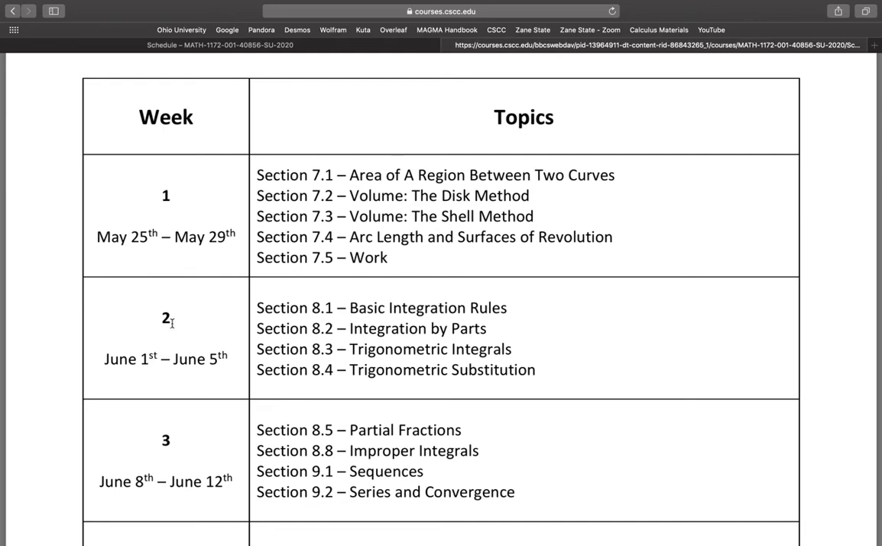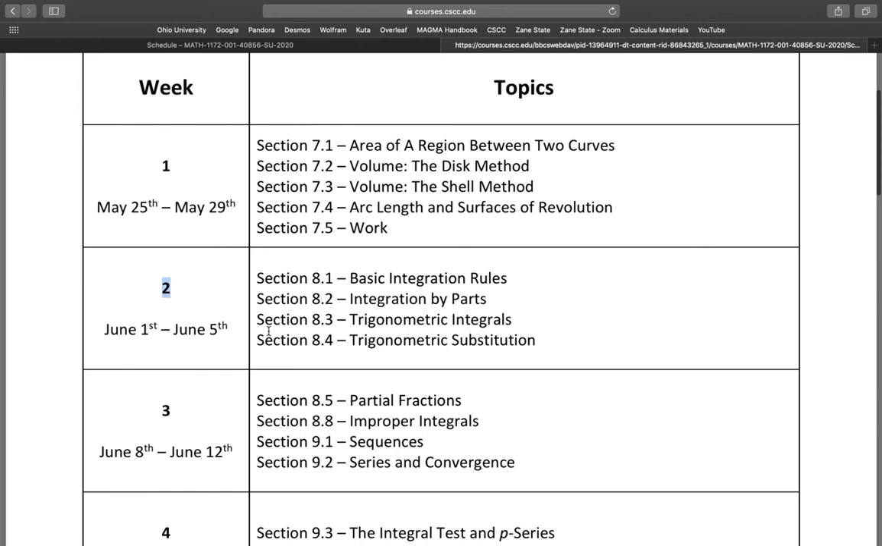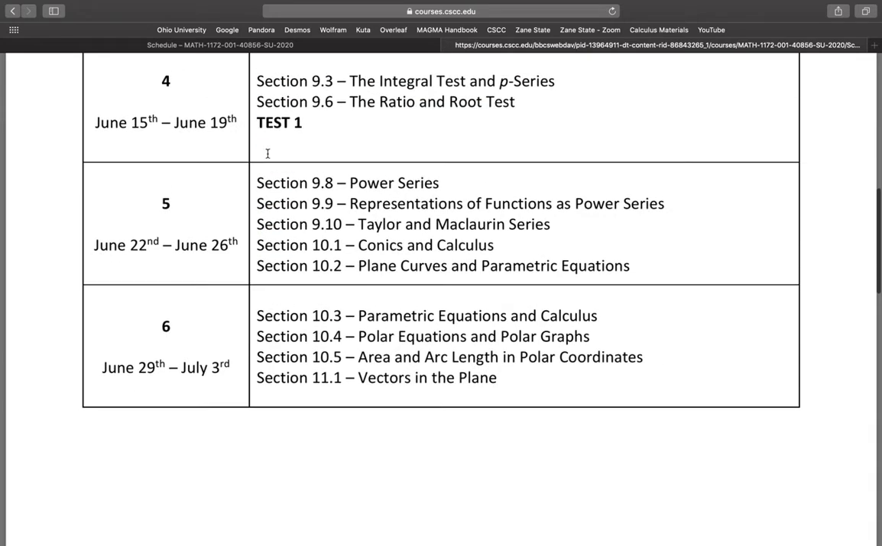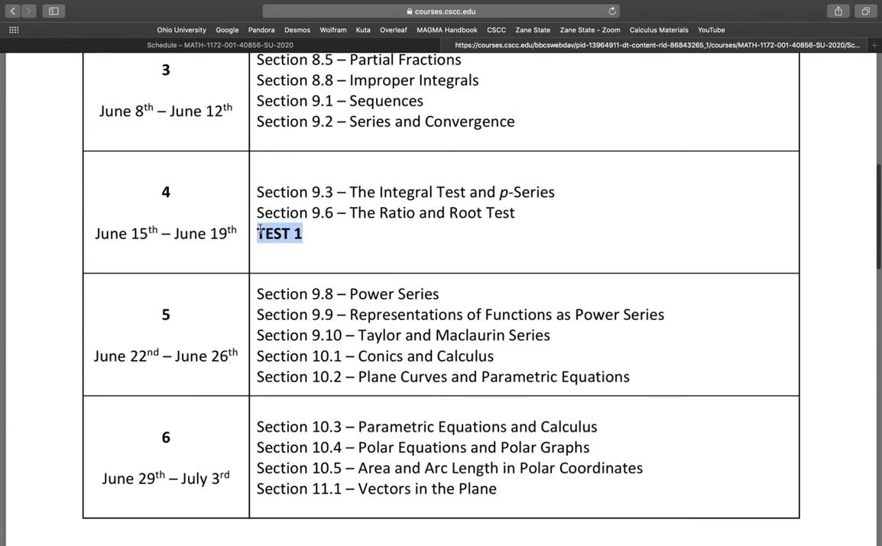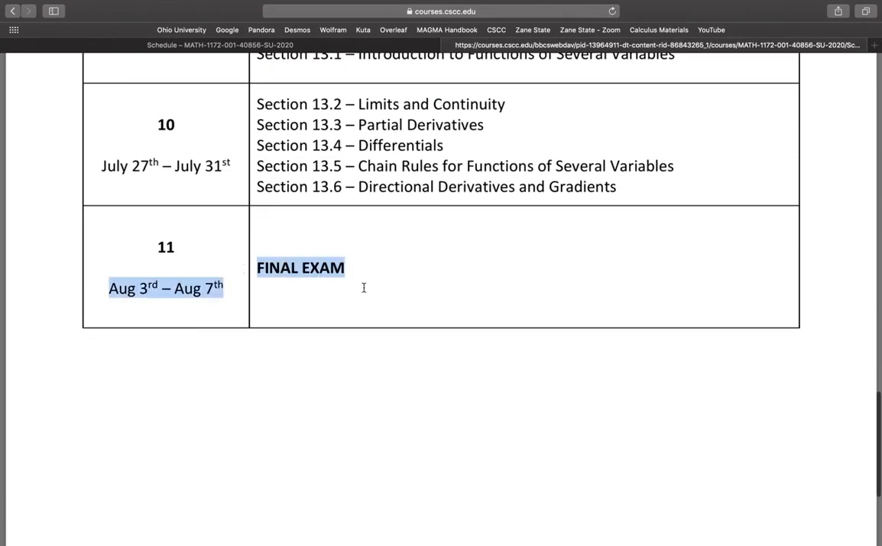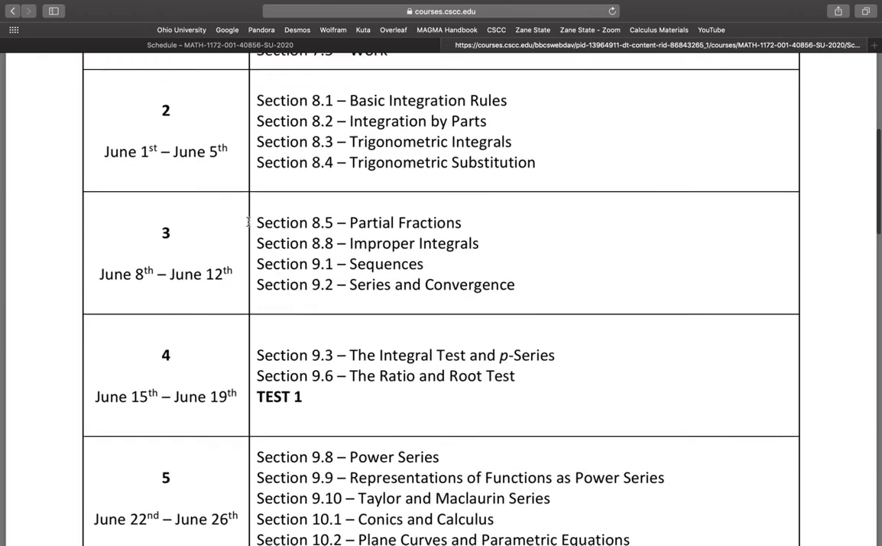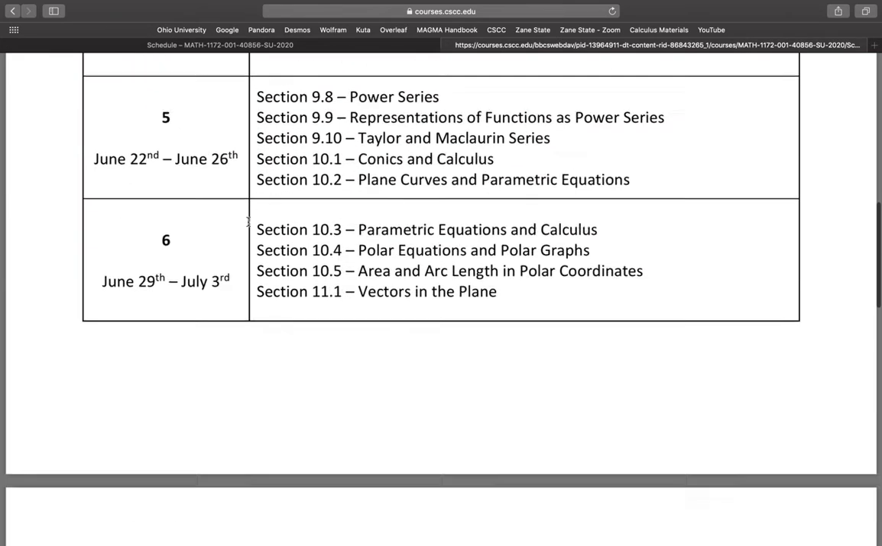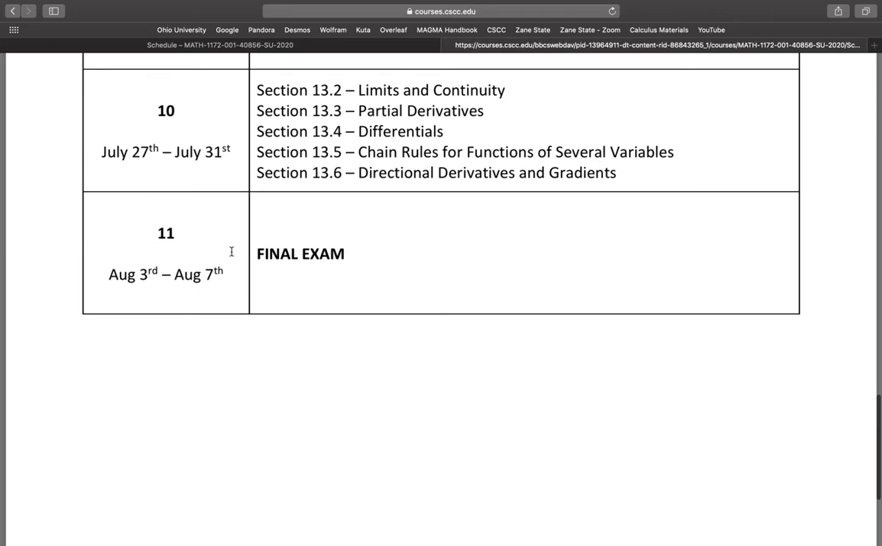But in general, like here on week 2, when we're supposed to be covering sections 8.1 through 8.4, the homework will be due on June 7th, right? So every week, these are the sections that we will be covering. I have the tests labeled here, so these are the weeks that we'll have tests. And then we have our final exam here the last week. So we have 11 weeks. Well, actually more like 10 weeks because the 11th week is just the final exam, to cover all the material that would be covered in a normal 16-week course, right?